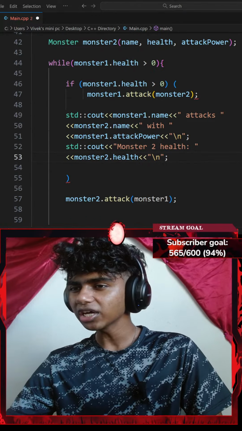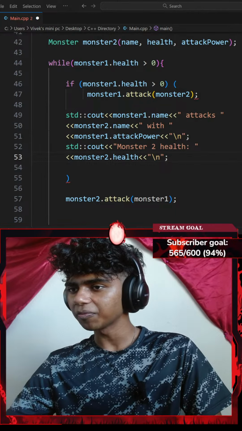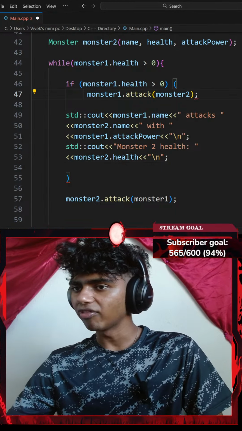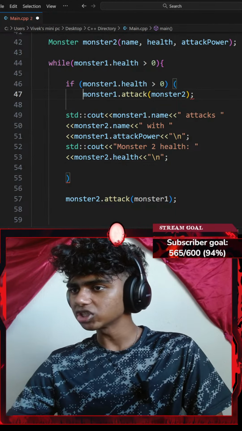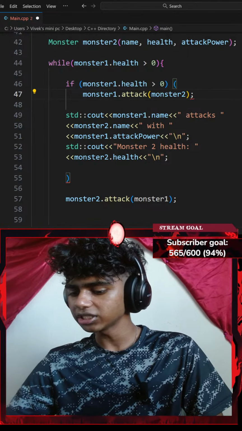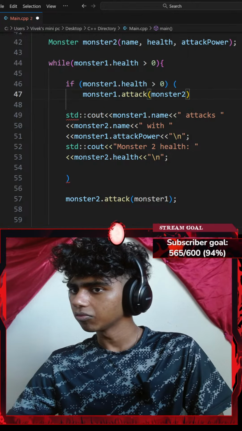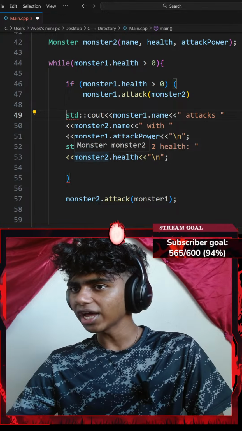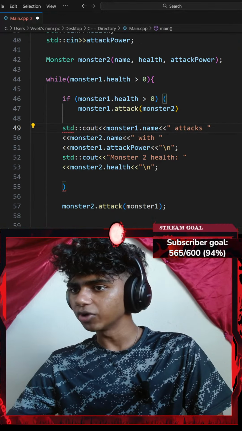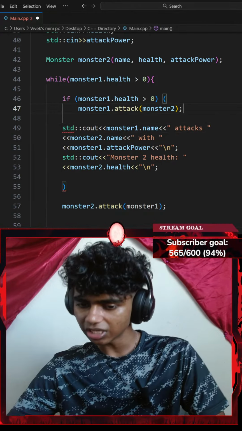Okay, so where was I? I actually added an if statement right here, and then I attacked monster. So monster1.attack(monster2). Okay, and then I added my standard console output. Let me end that with a semicolon.